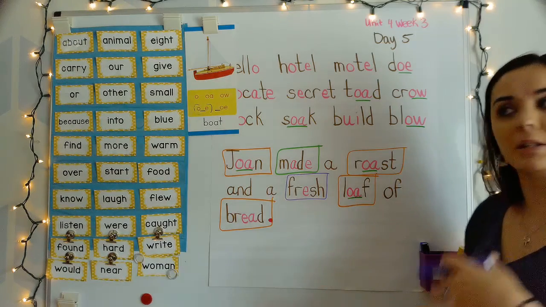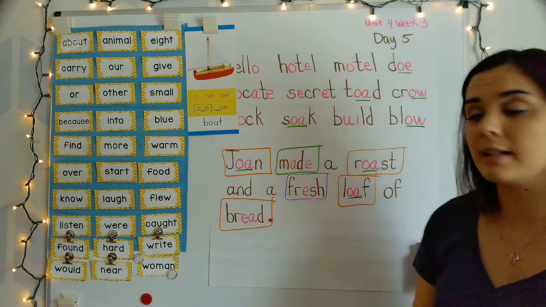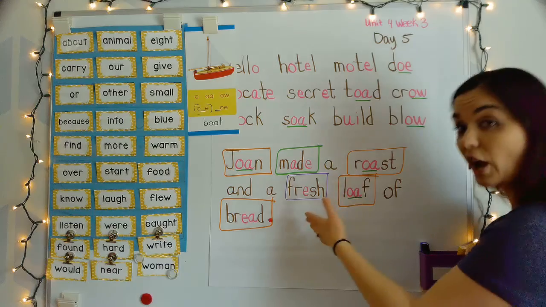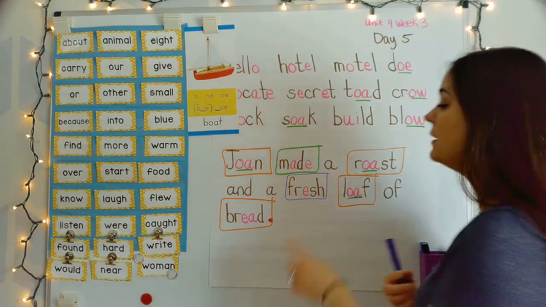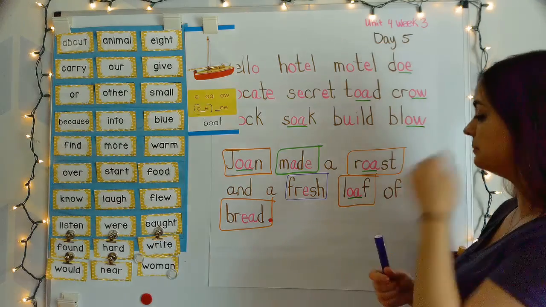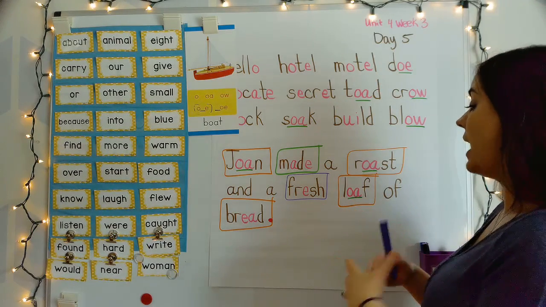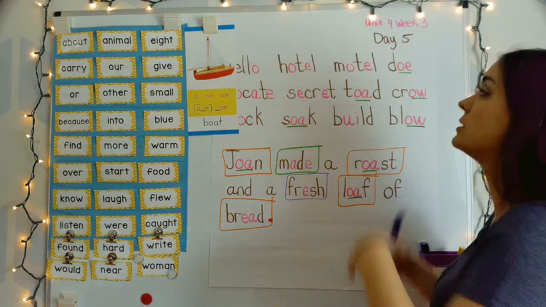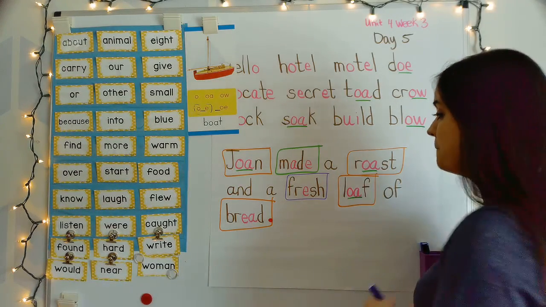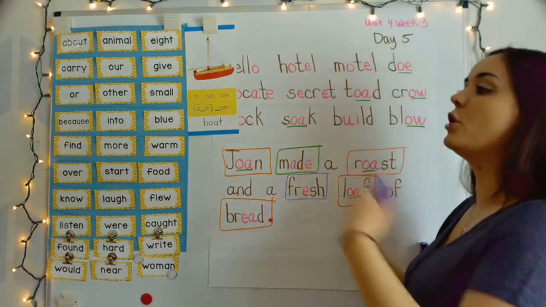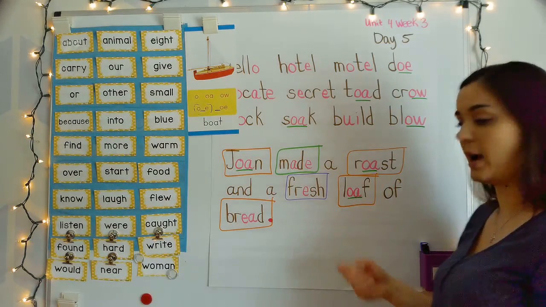That is still an absolutely true and correct sentence. But adding the word fresh gives it a little bit more detail. It gives it more oomph. If you were to have a loaf of bread fresh out of the oven, I bet it would be super duper tasty. So that kind of helps you know more about the loaf of bread.